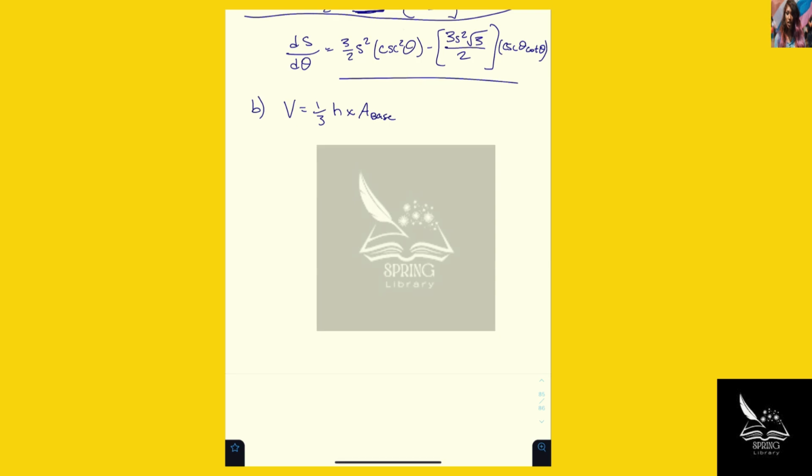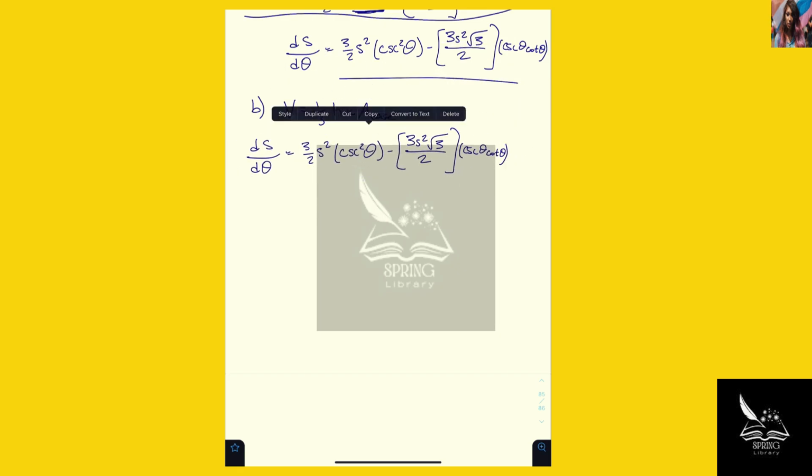So if we take this right here and set it equal to 0, we end up getting 1 over root 3 equals cosine theta. So theta is going to equal approximately 55 degrees.